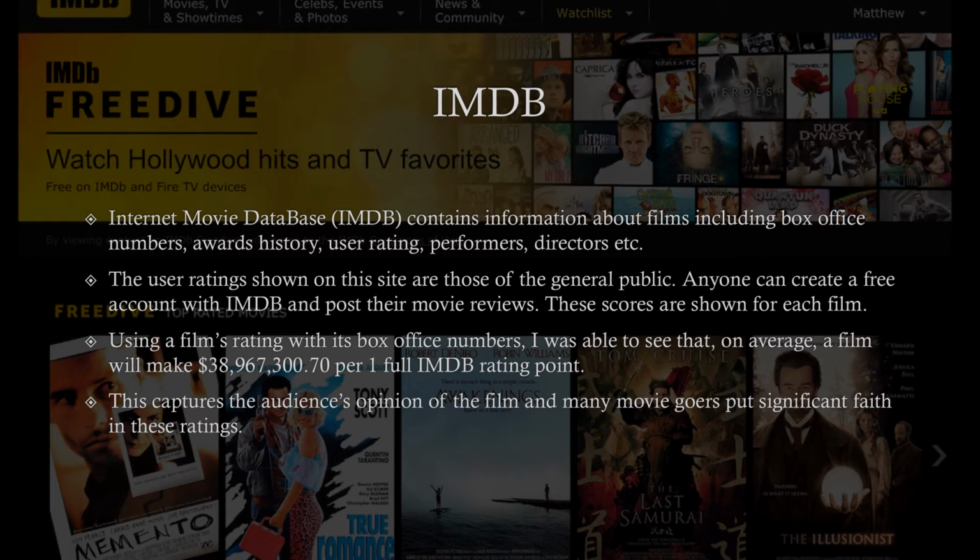Using a film's rating and its box office numbers, I was able to find that on average a film is going to make $38.9 million per one IMDb rating point. For reference, the highest ever ranked IMDb movie is Shawshank Redemption with a score of 9.3. This captures the audience opinion of the film, and many moviegoers put significant faith in these ratings.